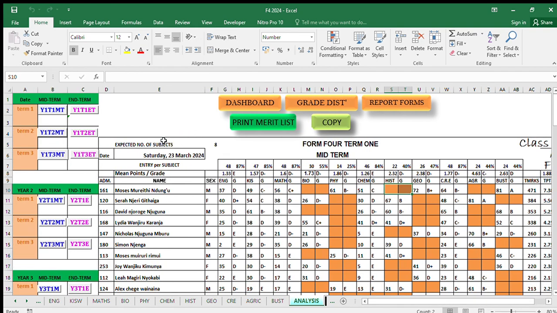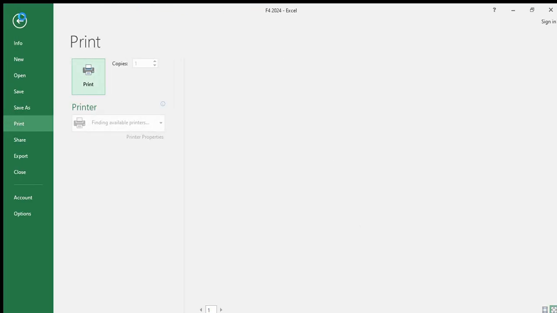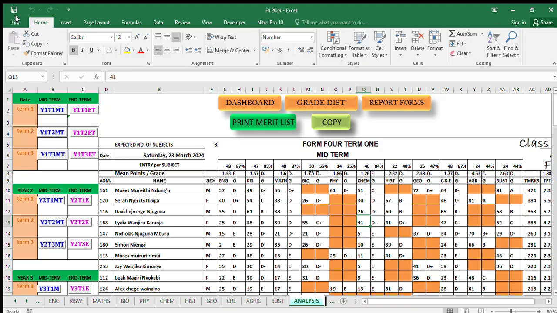So they are expected to do it, subjects ziko hapa. So hii ukitaka kuprint unafinya tu control P direct hivyo na inakutolea that page, so you can print if you want. So that is the first analysis document.